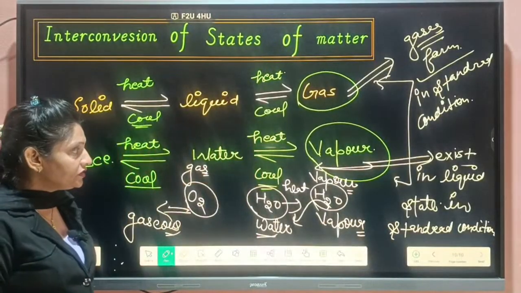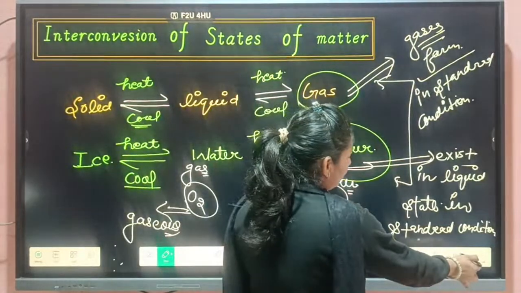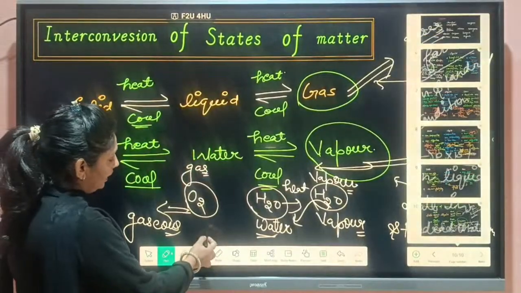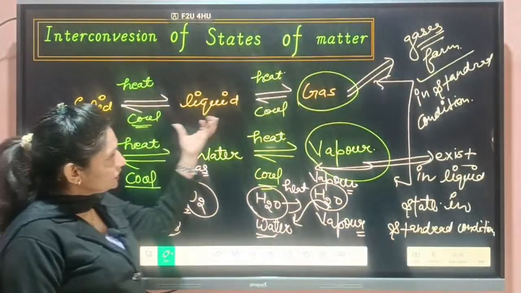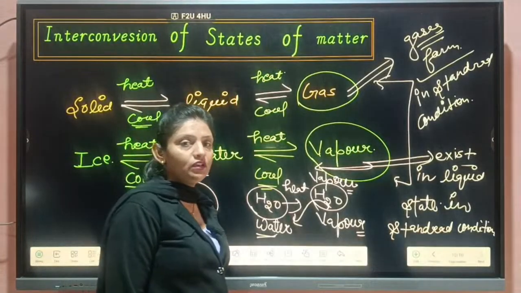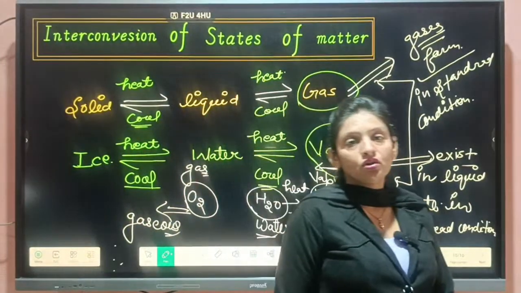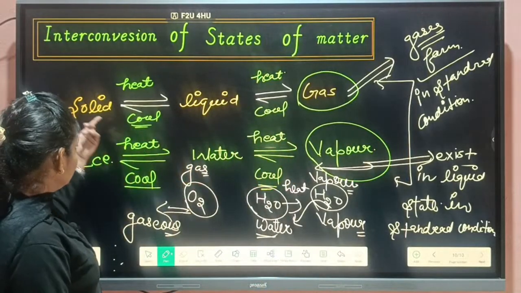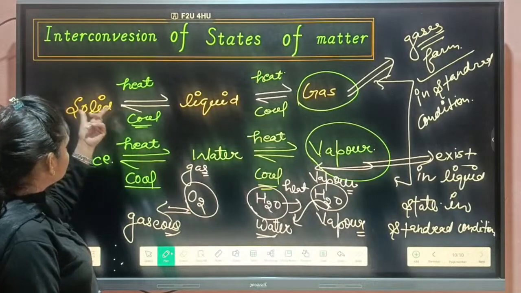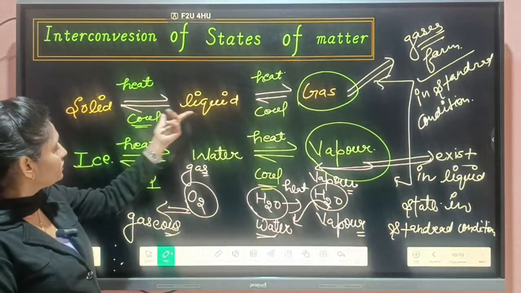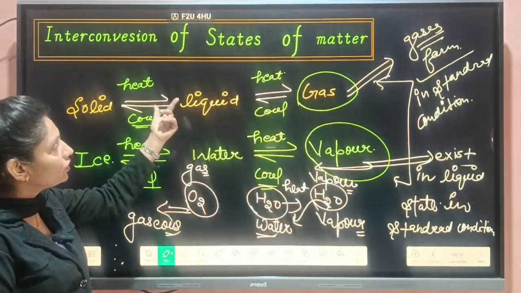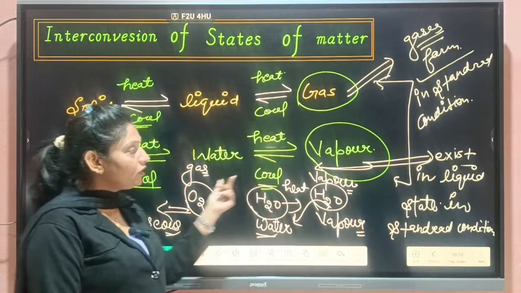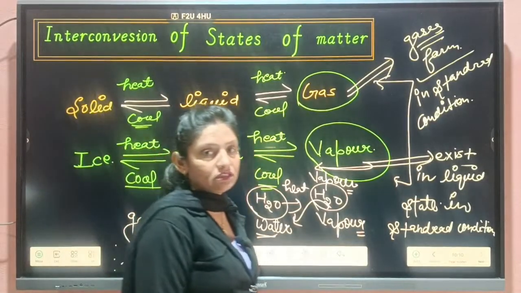So today we have discussed the physical properties of solid, liquid and gas, and we have discussed whether these states of matter are interconvertible or not. So students, tomorrow we will discuss the processes, means what is the name of the process for conversion of solid into gas, liquid into solid, solid into liquid, means we will talk about the processes.